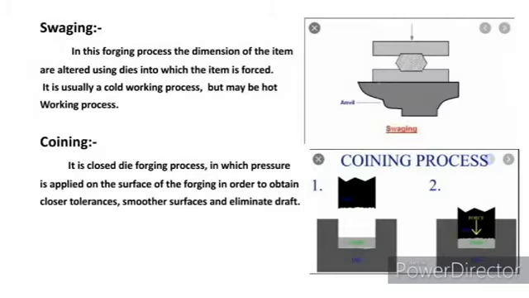Swedging. It is the process to reduce the dimension of the material or workpiece. It can occur in both hot material and cold material. The main process done here is to reduce the cross section or dimension by using a die and applying a force on it.